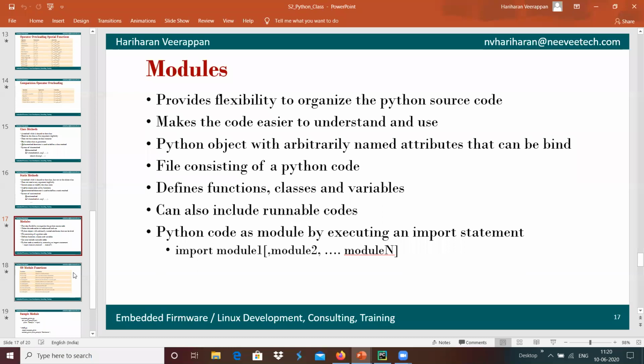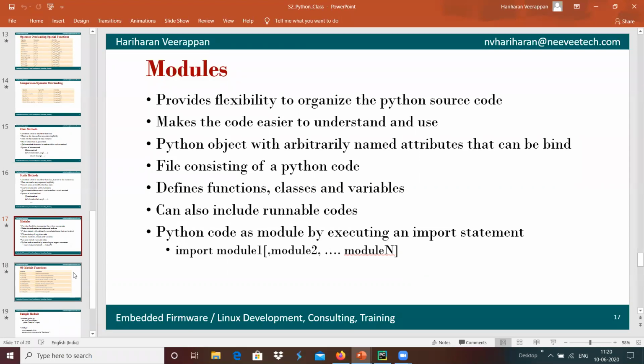Modular based development provides flexibility to easily understand and effectively use the code, and we can validate each module separately. Each module can be developed by different developers, and the application developer can focus on using those modules only.